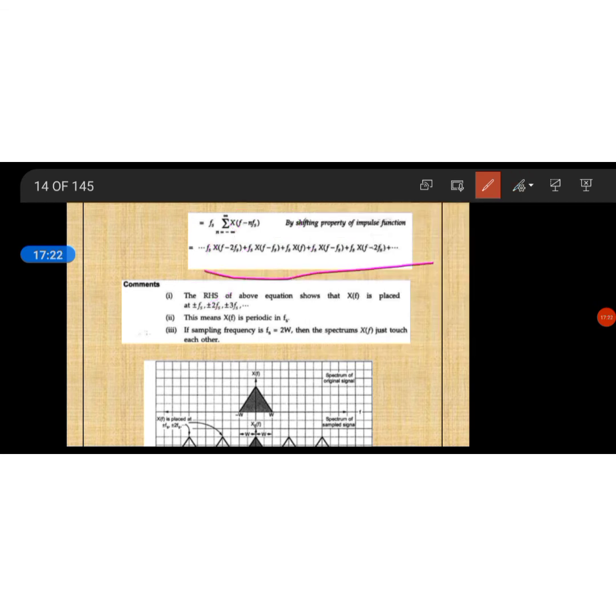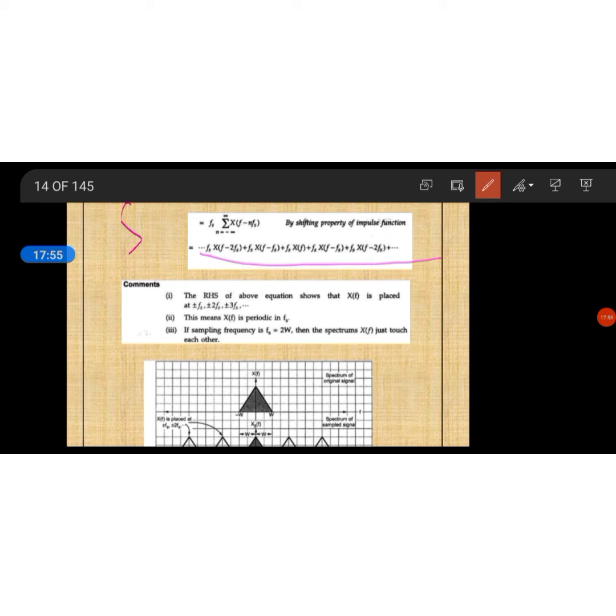If n is minus 2, you get X(f plus 2 fs); for minus 1, X(f plus fs); for n equal to 0, X(f) only; for plus 1, X(f minus fs); and for plus 2, X(f minus 2 fs). So this is what happened in this equation.